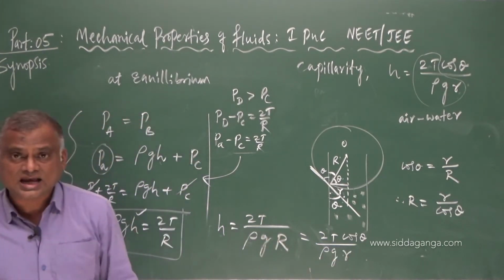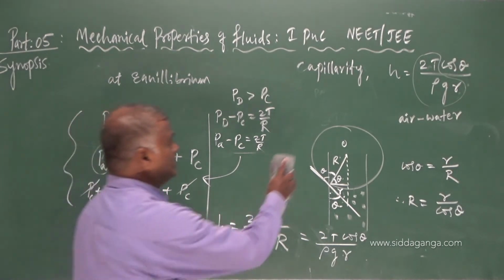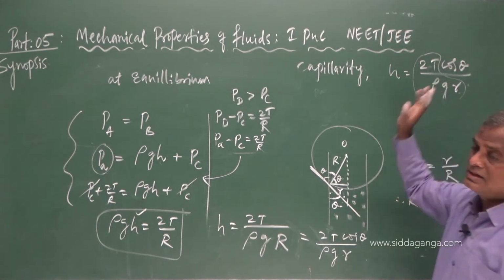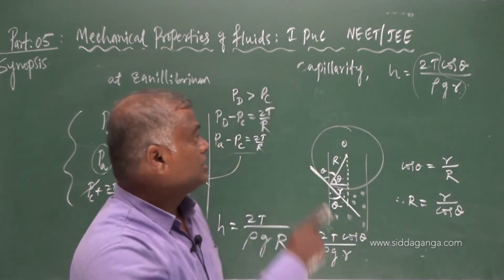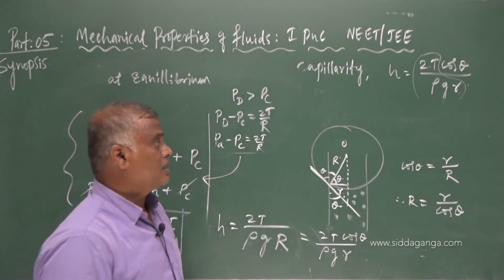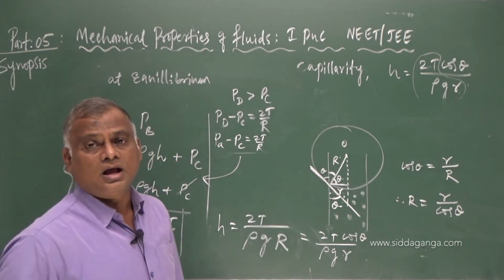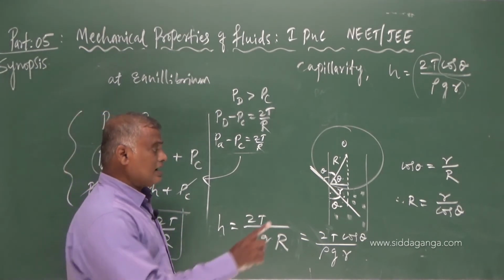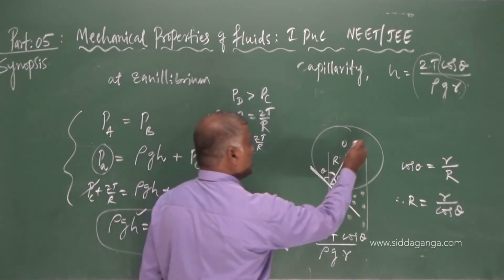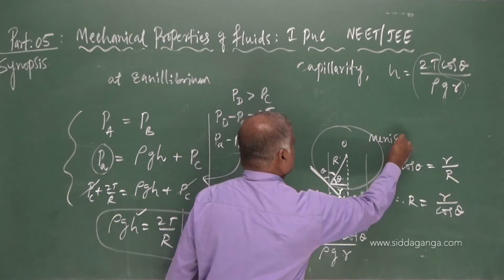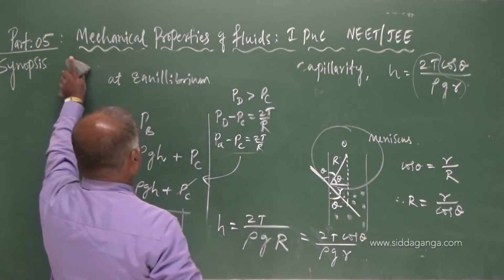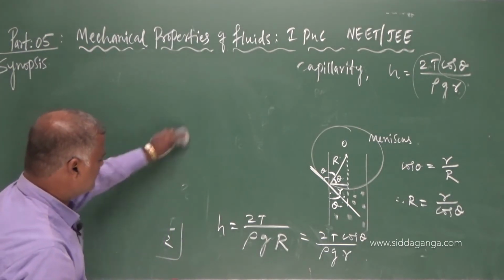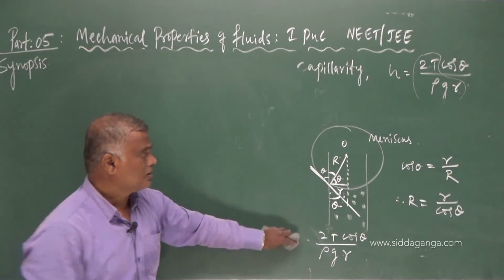The capillary rise is given by the formula 2T cos theta divided by rho g r, where T is the surface tension of the given fluid, theta is the angle of contact, rho is the density of the given liquid, g is acceleration due to gravity, small r is the radius of the capillary tube, and capital R is the radius of the meniscus. So, with this, my dear students, let us understand the simple logic behind that formula and conclude the chapter.